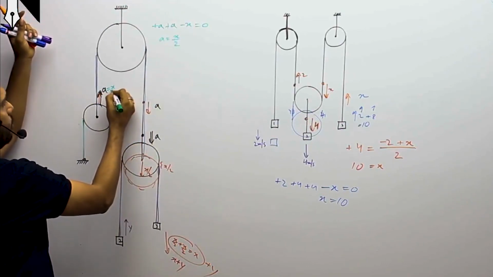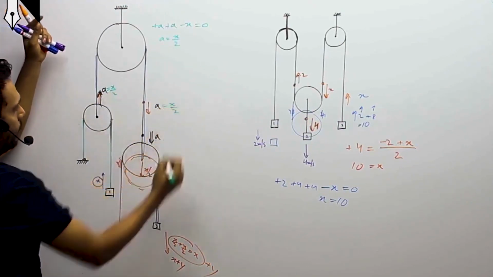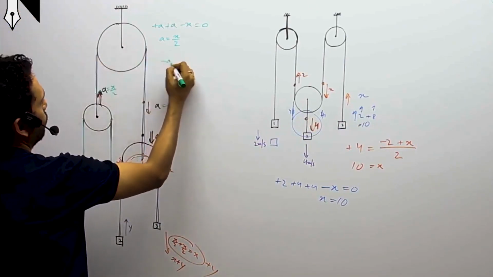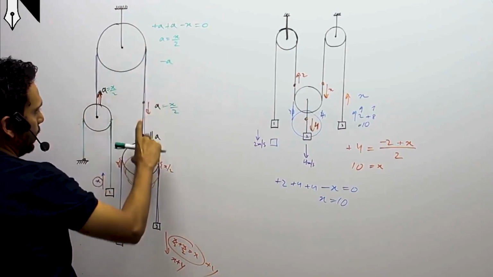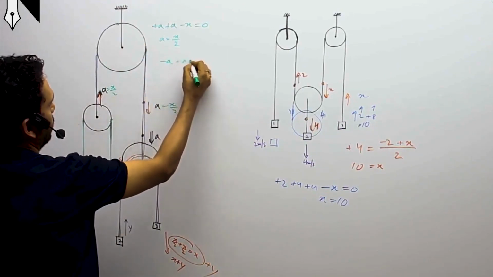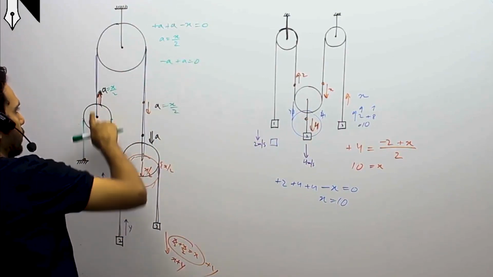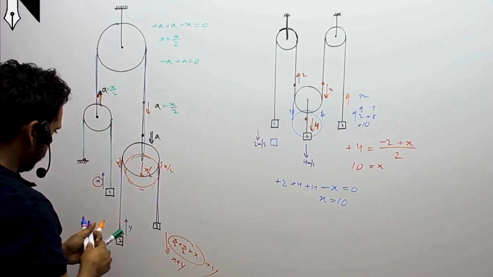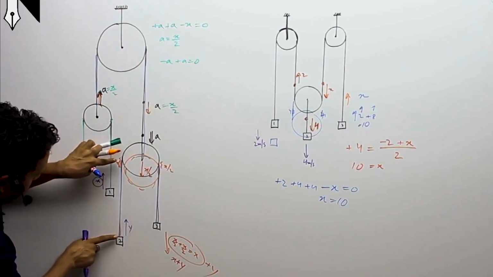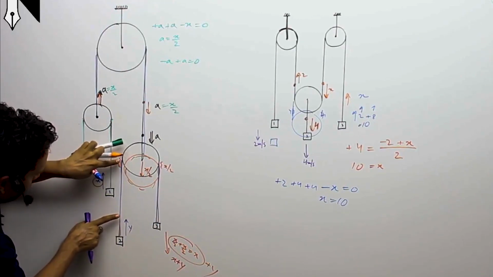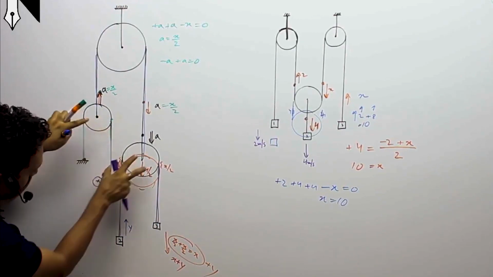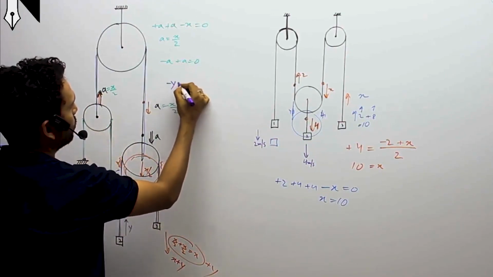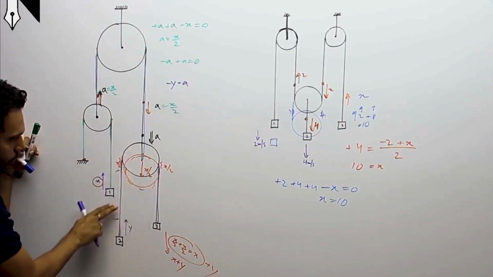We already knew that this is X by 2 by inspection. What we have in this blue string is, this blue string has reduced by A amount, minus A over here, and this blue string has increased by A amount on that side. So plus A is equal to 0, which is a known thing. That means how much ever it has gone up, this has gone down. Now coming to this purple string, you have to carefully see, this section has reduced by Y from this end and has reduced by A amount from that end, because the pulley has come down by A. So this section has become reduced by minus Y minus A down from there and Y up from there.